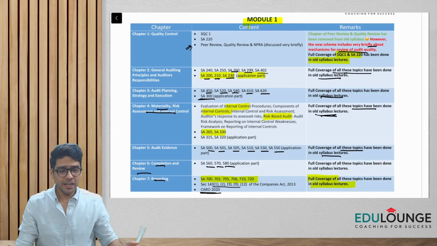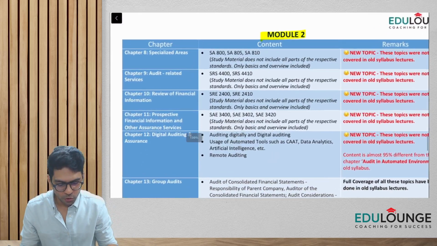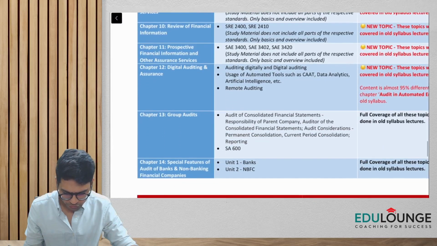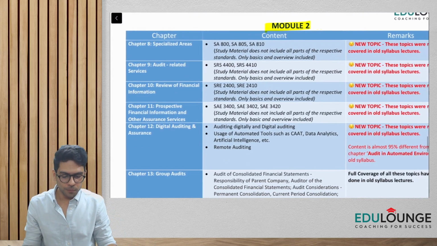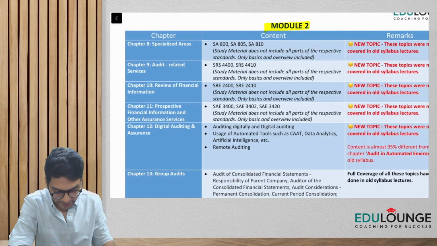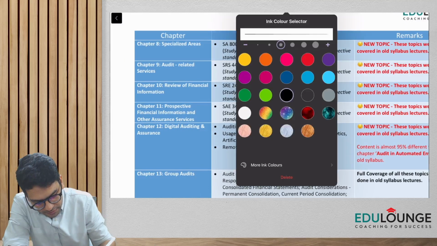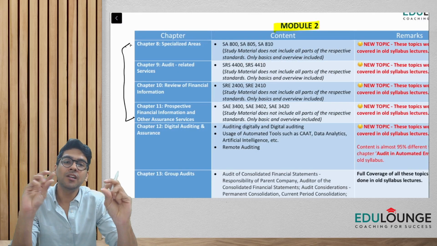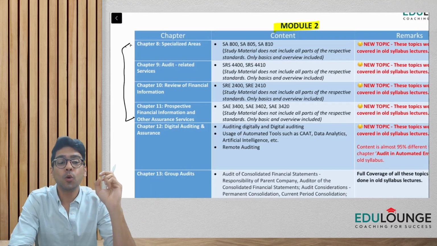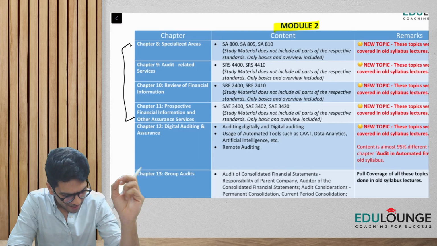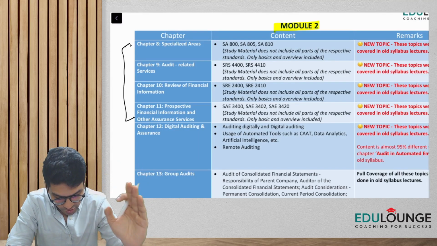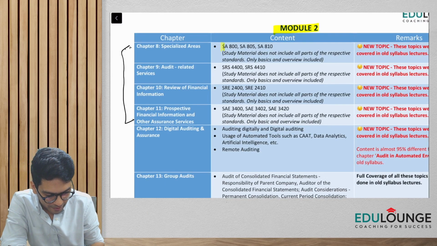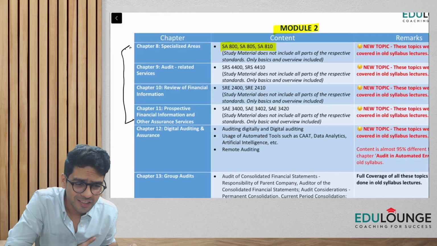Okay, let's talk about module 2, guys. Now in module 2, we have almost seven chapters, starting with chapter number 8, specialized areas. Again, guys, chapters 8, 9, 10 and 11 are standards-based chapters, but these are totally new topics, and these were not covered in the old syllabus lectures. So we have chapter number 8, specialized areas, which covers SA 800, 805, the 800 series basically.